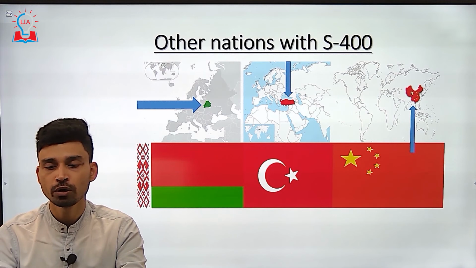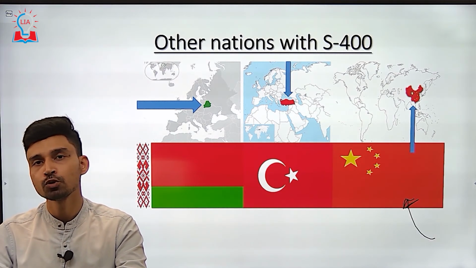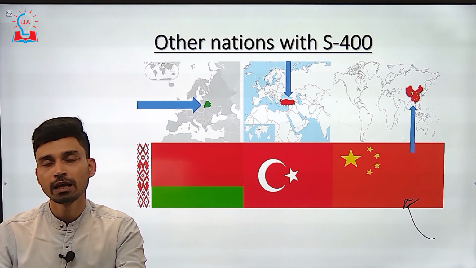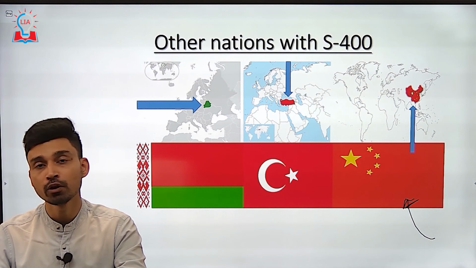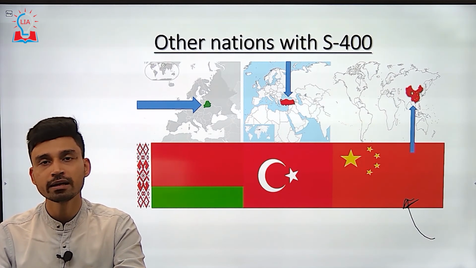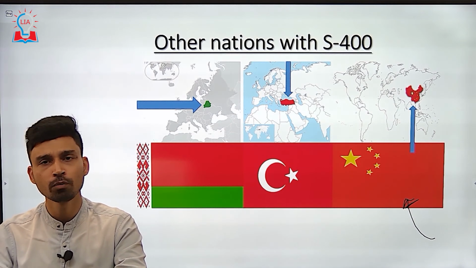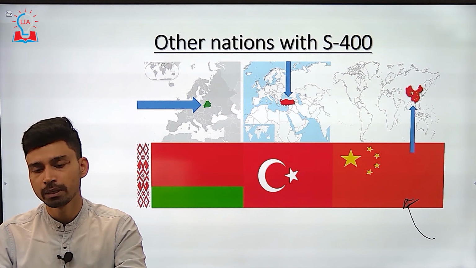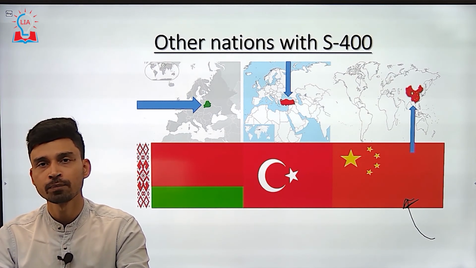This is also an important point to keep in mind, that since India will also have the same air defense system, it will have a kind of equality of power in this particular domain of warfare. Apart from that, the small African country Algeria is also said to have the S400 air defense system. So right now the 4 main countries to keep in mind are Belarus, Turkey, China and Algeria, who have got the S400 system.